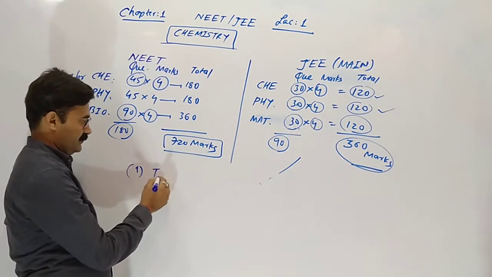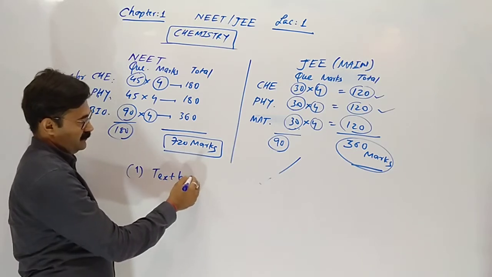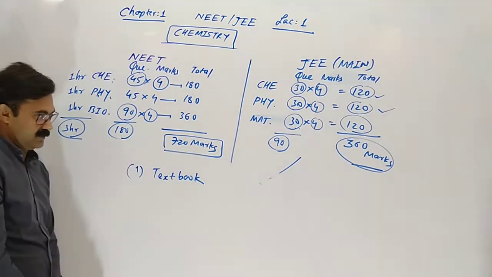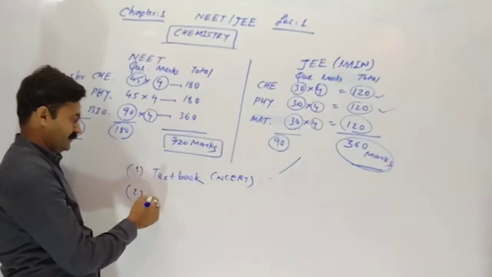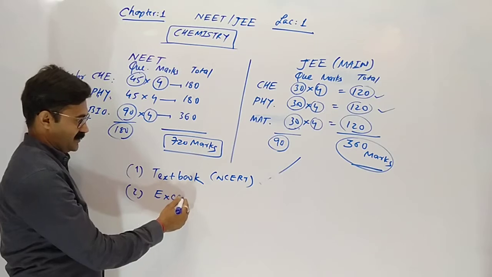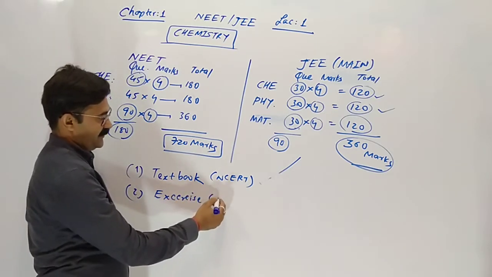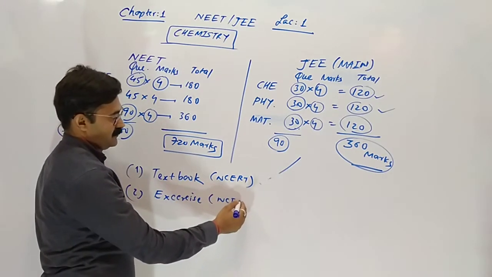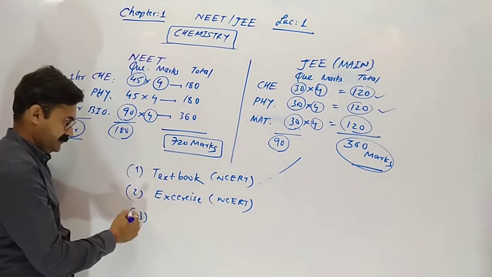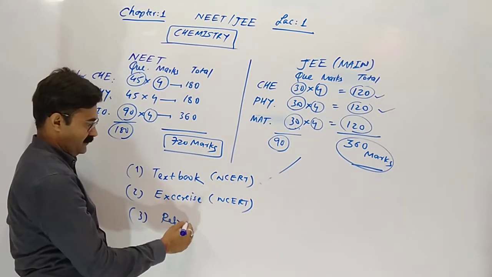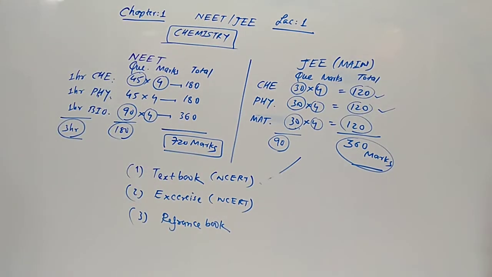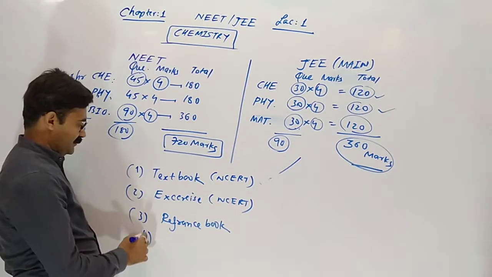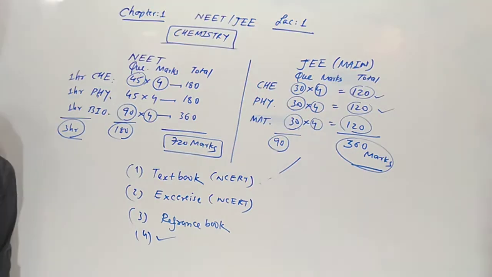First of all, we have to do textbook, means our NCERT, then exercise of textbook compulsory, and then after reference book we have to solve for getting more marks and maximum practice of MCQ.